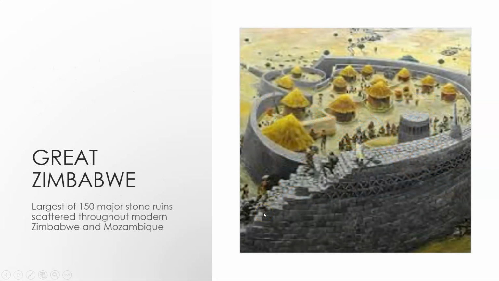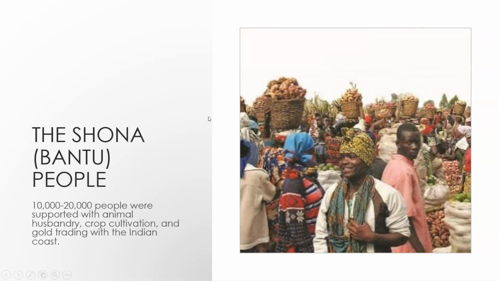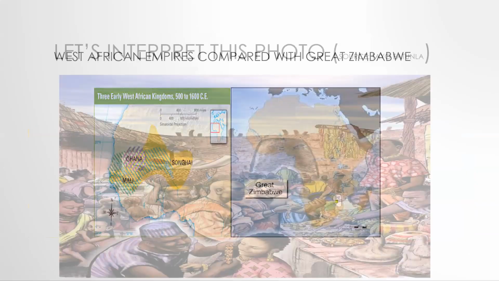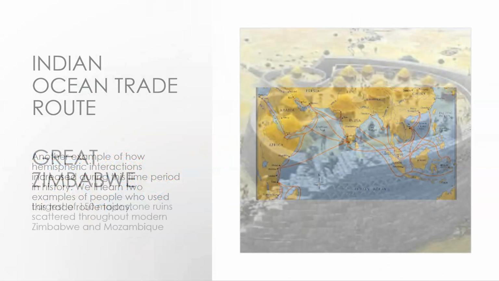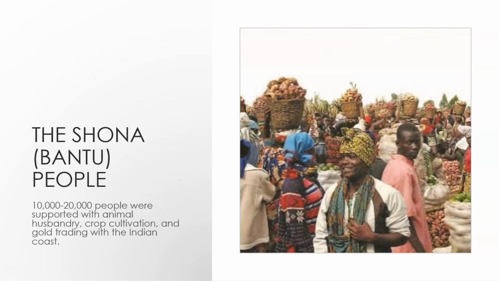So Great Zimbabwe, largest of 150 major stone ruins scattered throughout modern Zimbabwe and Mozambique, and you can see what it looked like. And these are Shona or Bantu people. 10,000 to 20,000 people were supported through animal husbandry, crop cultivation, gold trading with the Indian coast. And this is a picture of modern Great Zimbabwe. And if you look at it, it's not entirely that different than that initial painting that we looked at. You still see the colors and the vibrancy and the trading and the economy of things. And so anyway, just wanted to give you a little modern parallel there.